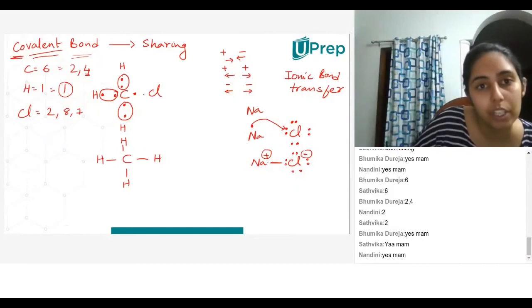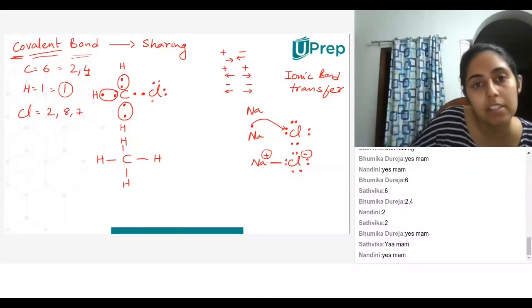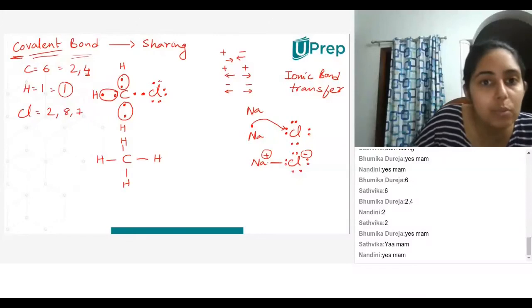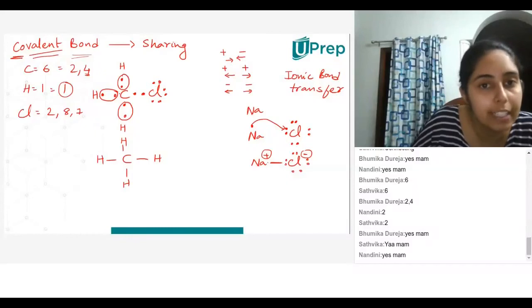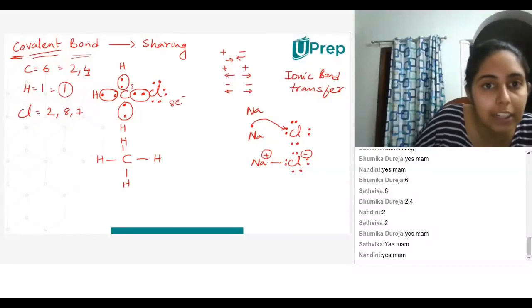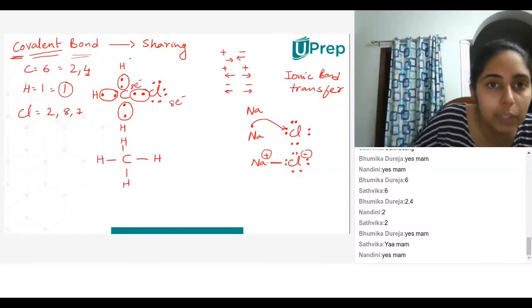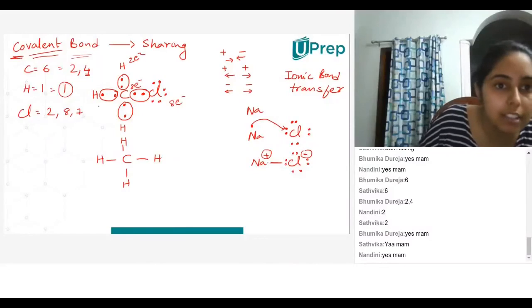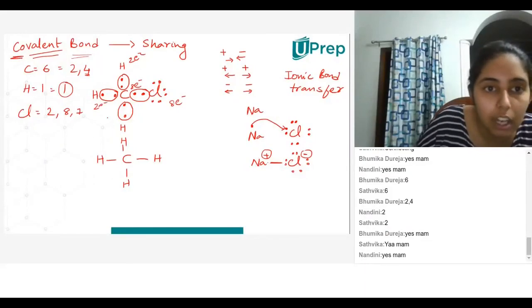Okay. So chlorine has 1, 2, 3, 4, 5, 6, 7. Chlorine requires 1 more electron, and this carbon has 1, 2, 3, 4, 5, 6 already, and then a 7th of its own. It requires 1 more. So these two will exchange, and now chlorine has 8 electrons. This carbon has 8 electrons. Hydrogen has 2 electrons. This hydrogen has 2 electrons. This hydrogen has 2. Is this clear?